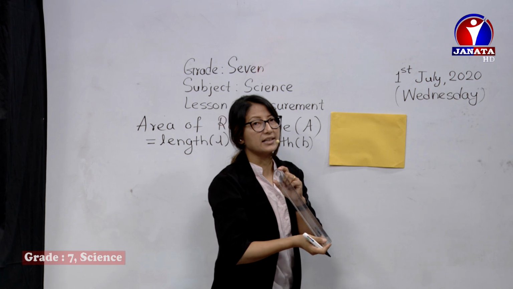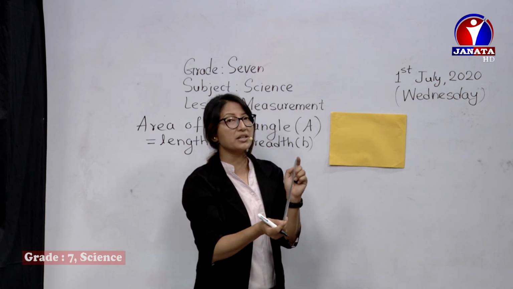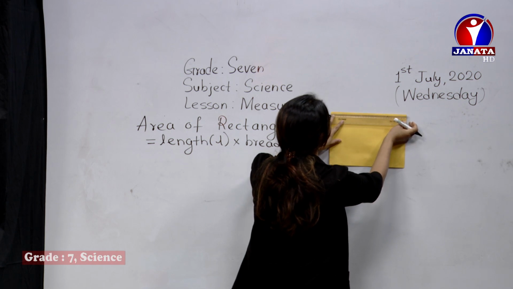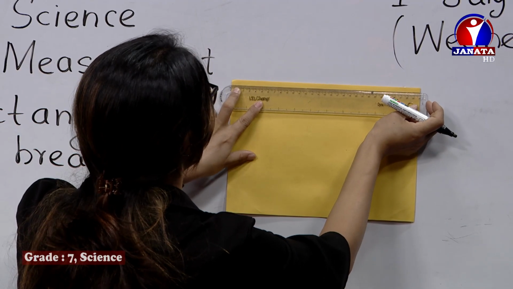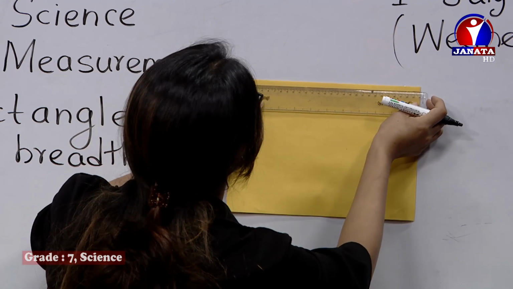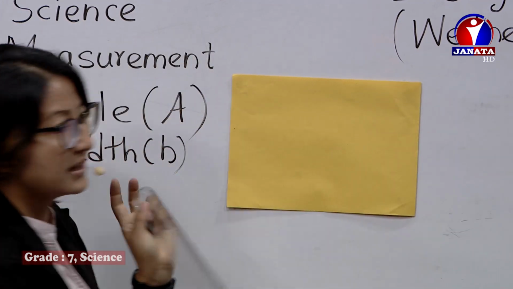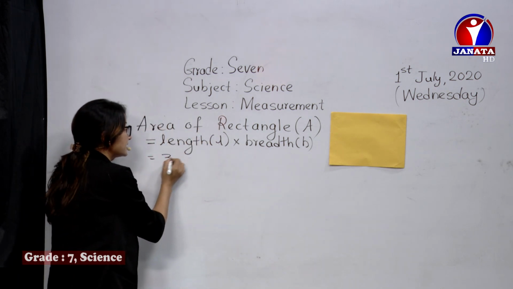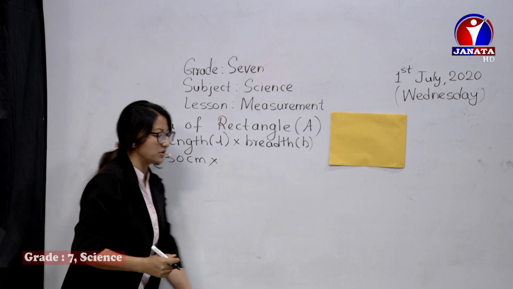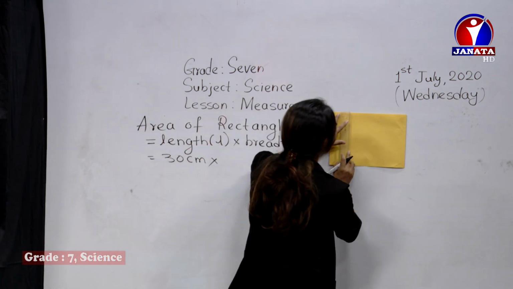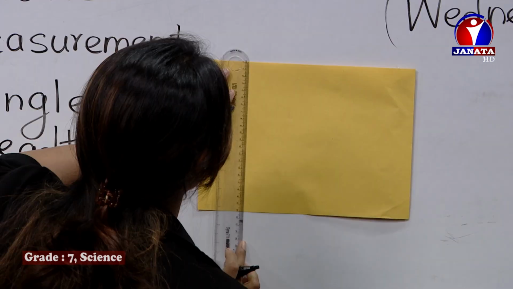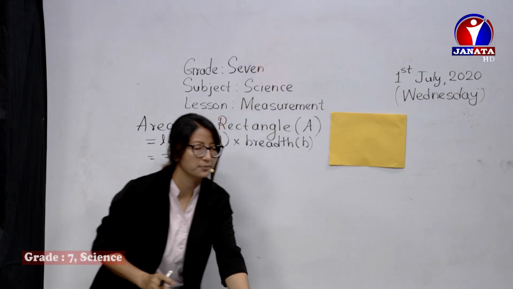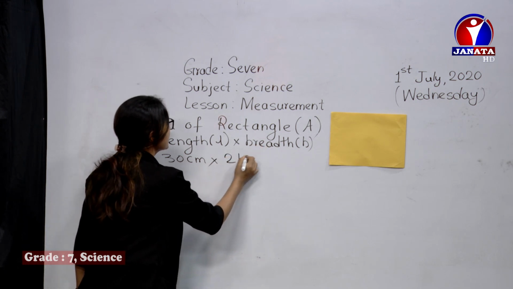We can just get a scale. You remember the previous measuring rules. If you measure here, keeping it straight on the surface, it seems like it's exactly 30 centimeters. Yes, it's 30 centimeters. Now, suppose length is 30 centimeters. And what about the breadth? Let's check. To measure its breadth, it's 21 centimeters. Okay, breadth is 21 centimeters.